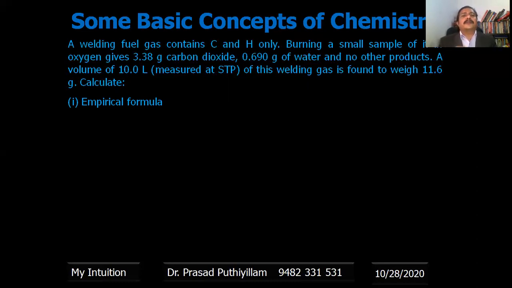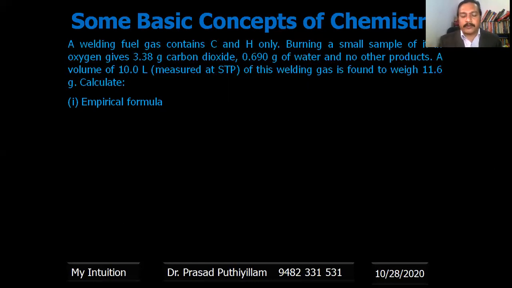Okay, empirical formula. To find the empirical formula, we need the ratio of carbon and hydrogen. If you get the ratio of carbon and hydrogen, then we can write the empirical formula. To find the ratio of carbon and hydrogen, we have to use the products formed, the carbon dioxide and water. That is from the equations: carbon plus oxygen gives carbon dioxide, hydrogen plus oxygen gives water.